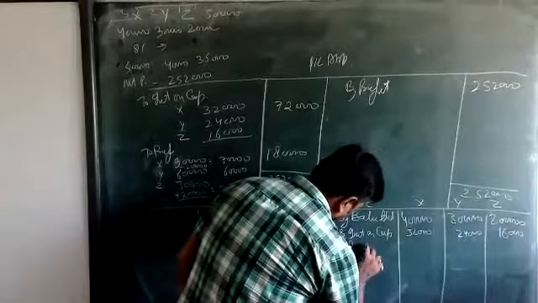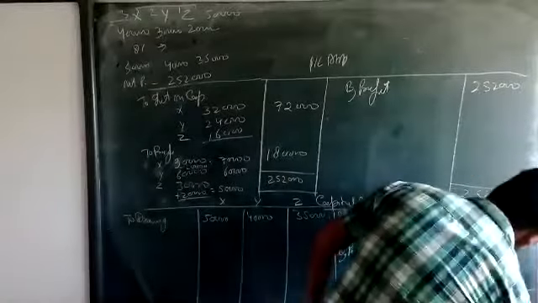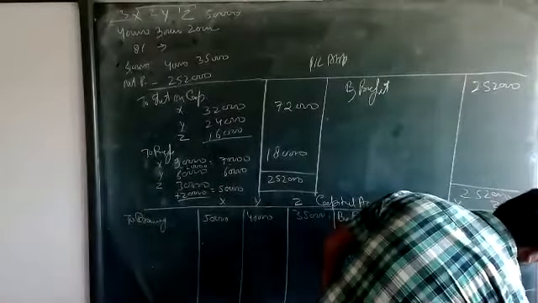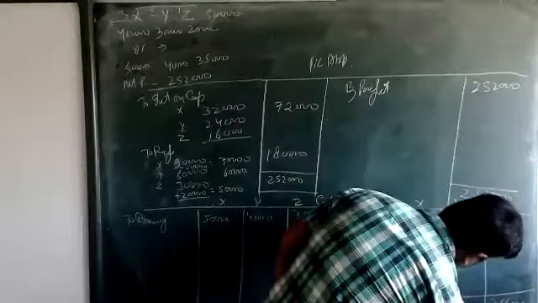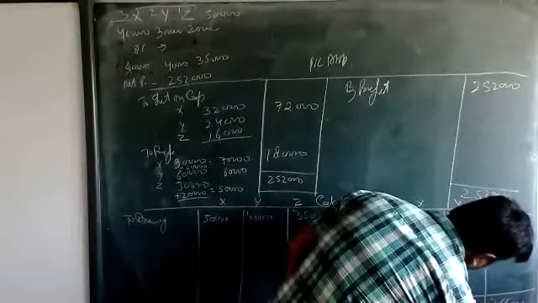Then 40,000 and 35,000. Okay. Just total it. This side 2,66,000. This side 3,84,000. This side 5,02,000.